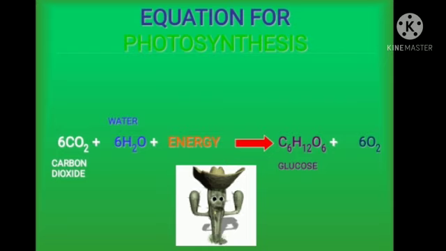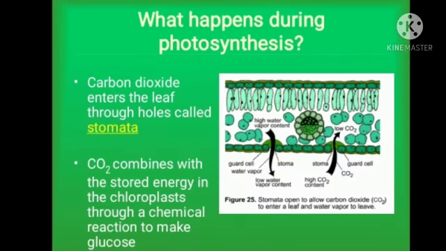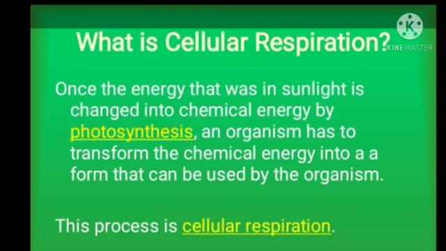Now let's see what happens during the process or reaction of photosynthesis. The leaves of the plants have some tiny holes at the back side, which are called stomata. So the carbon dioxide enters the leaves through the holes called stomata, and this carbon dioxide combines with the stored energy in the chloroplast through a chemical reaction to make glucose, which is basically the product of the reaction.